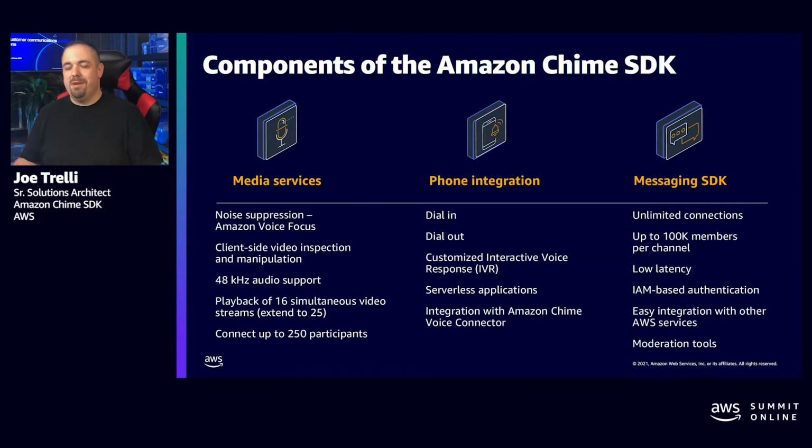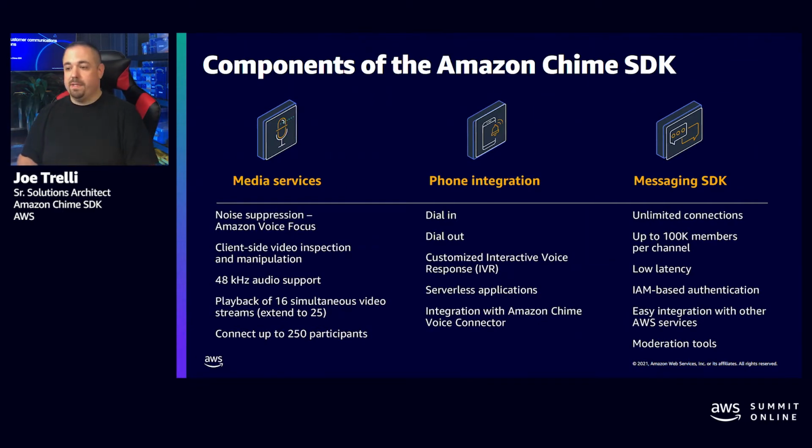The Amazon Chime SDK has kind of features within features. It's three pillars, how I like to describe it. We have our media services, our phone services, and our messaging SDK. Our media services are what we've been talking most about so far, which is WebRTC video and embedding that into browsers or into your apps and back and forth communication with voice and video. Our phone integration consists of two parts. It's our Voice Connector offering, which is our SIP trunking, and our SIP media application, or SMA. And that's to be able to tie voice to Lambda, our serverless service at AWS.